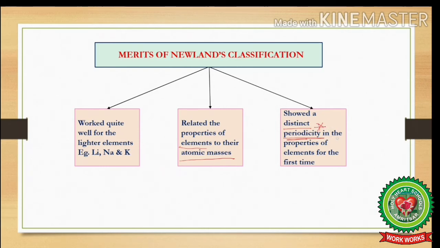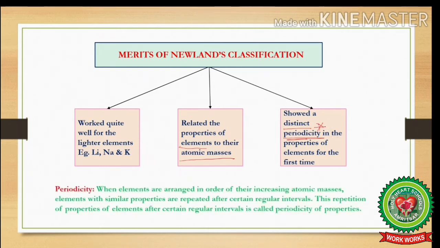Now, what is periodicity? Periodicity is when elements are arranged in order of their increasing atomic masses, the elements with similar properties are repeated after certain regular intervals. Now, this repetition of properties of elements after certain regular intervals is called periodicity of properties.